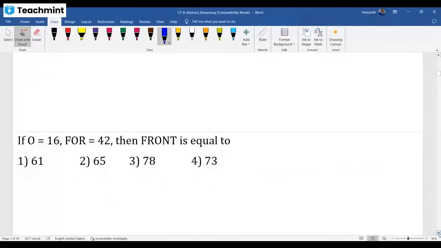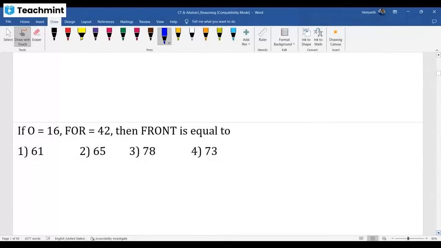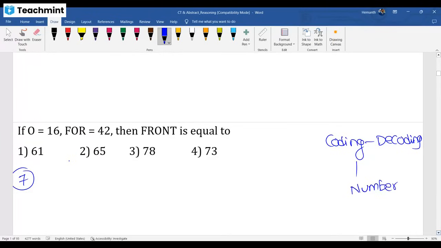Yeah, this is also coding and decoding, number coding only. This comes under the number coding topic, where you convert letters into numbers. Sir, O is given as 16. My dear friend, if you write A1, B2, and so on, you get the O value as 15.